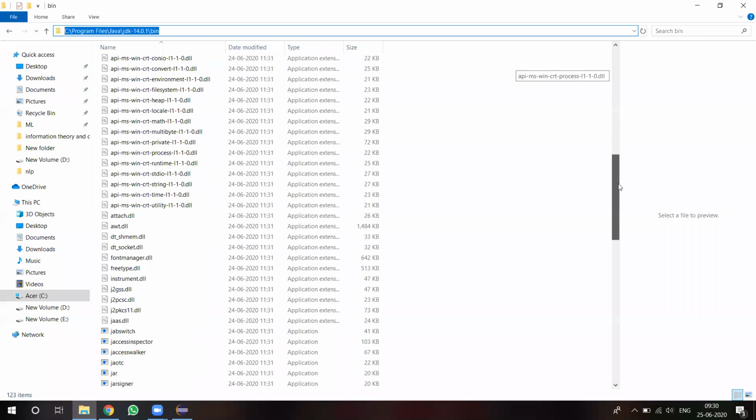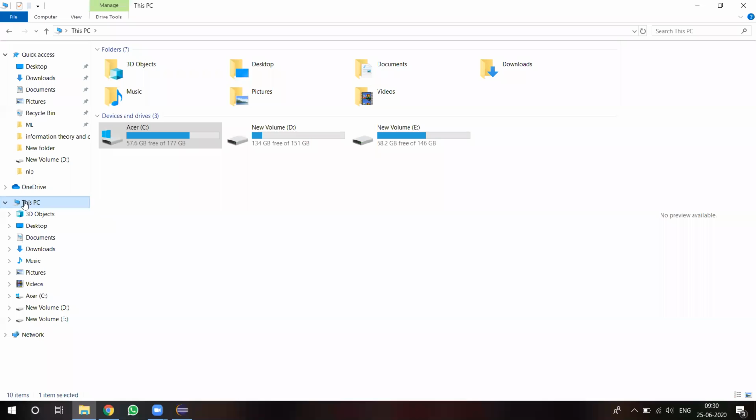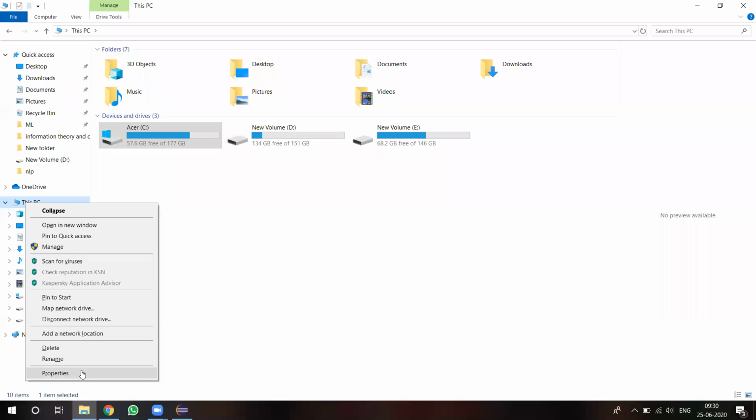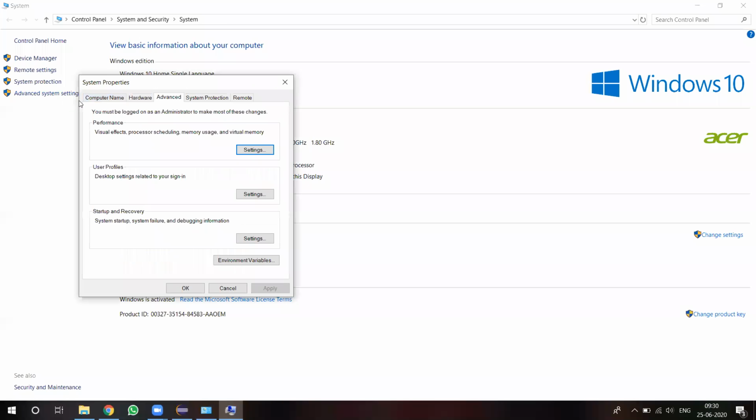Once your copying is completed, in your system, right click on My Computer and select Properties. Under Properties, there is System, then Advanced System Settings. In Advanced System Settings, we have to choose Advanced. In Advanced, we have to choose Environment Variables.